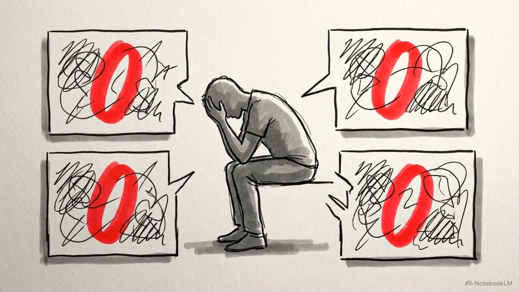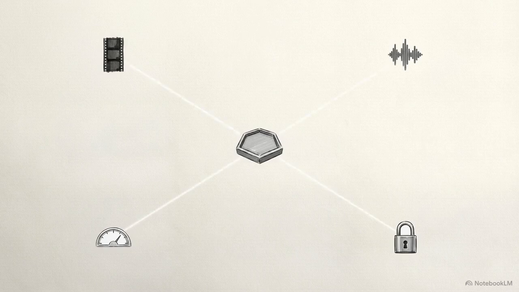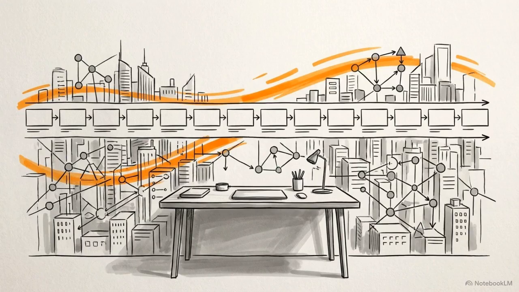But the fragmentation we discussed earlier is a real problem. Managing 4 separate subscriptions and credit systems is an operational nightmare. This is why the industry is turning to routing platforms like Genra and Agent Opus. They provide a single workspace to access all these models without the administrative friction. The future of AI filmmaking belongs to the frictionless workflow, where you pay for the exact capability you need exactly when you need it.